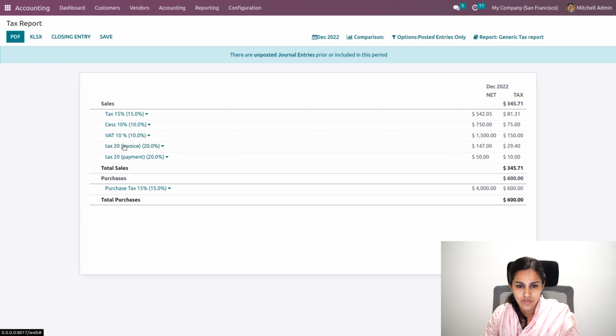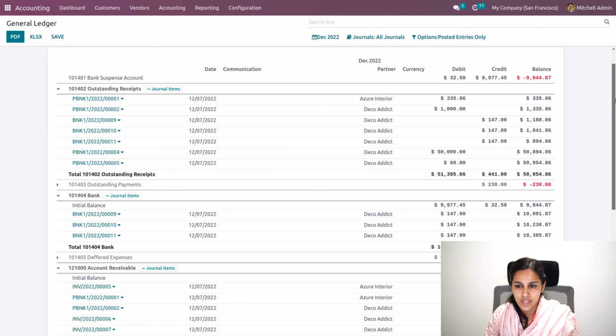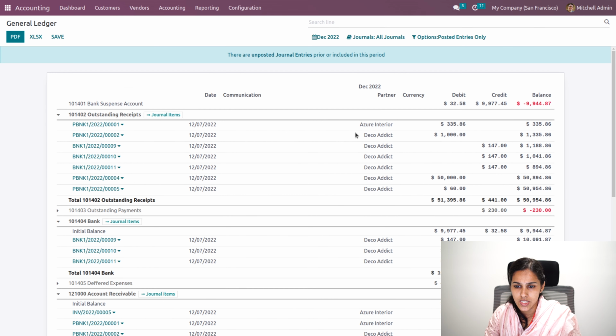Now we will have another report, the general ledger. So inside the general ledger, you can see all the accounts that are affected in your database. That is, all the accounts with their debit and credit values, the partner and currency details, and the balance and all. And when you go to the next report, trial balance, you'll be able to see the trial balance.